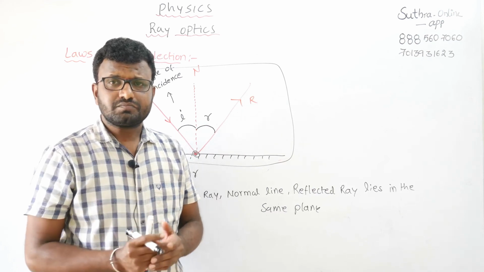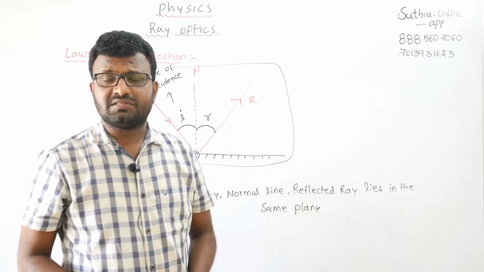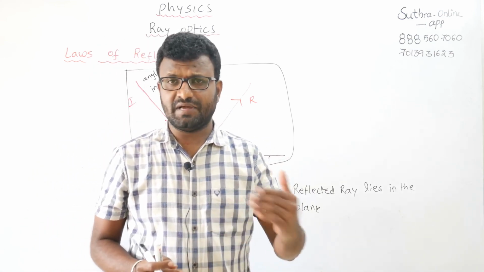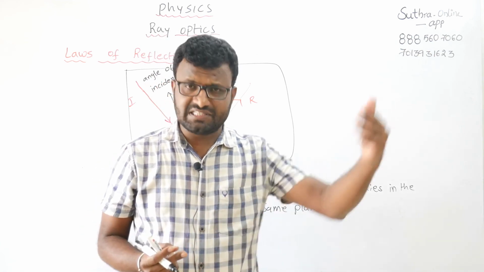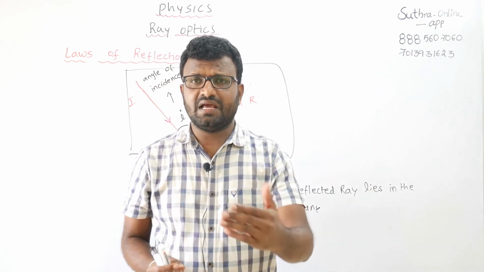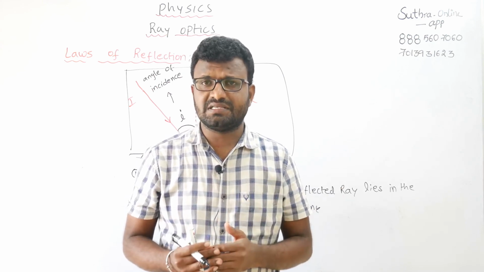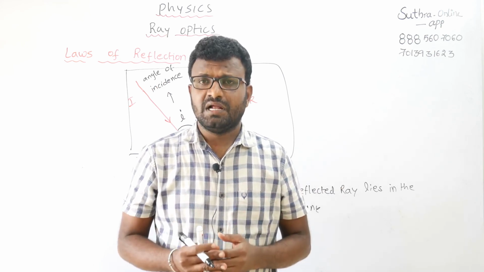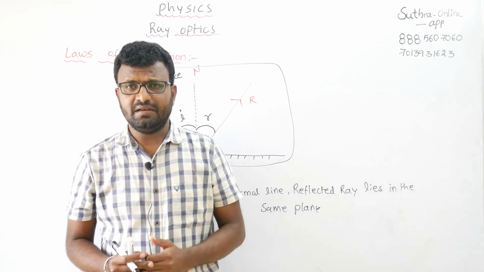Now we'll see, based upon these laws of reflection, when we stand in front of a plane mirror, in front of a dressing table, we can see our image. How is that image formed? What are its characteristics? Now we'll see the image formed by a plane mirror.